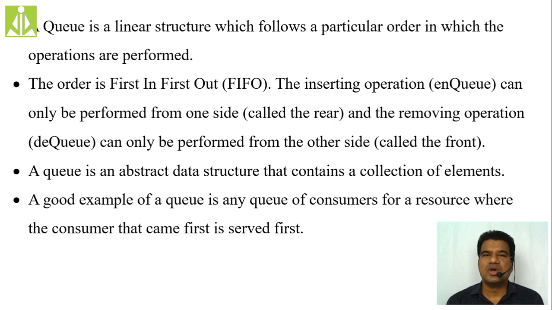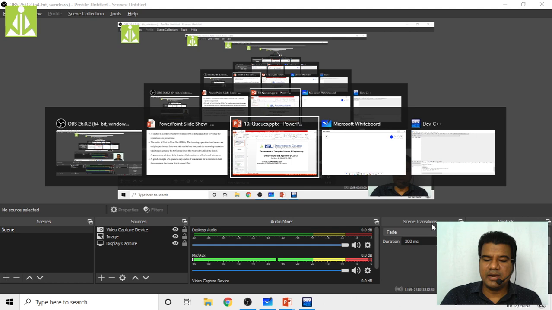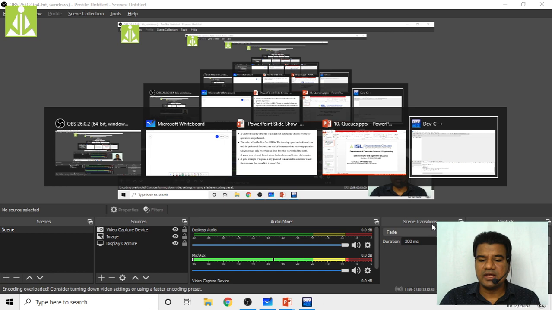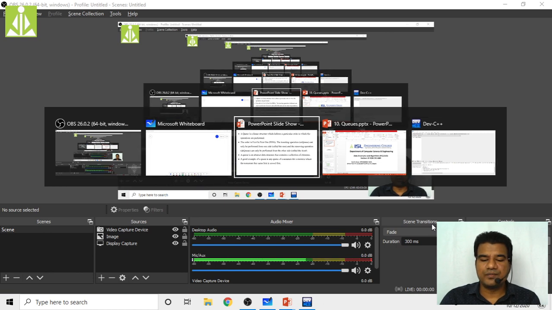But in a queue, all the elements will be inserted and removed in FIFO fashion, first in, first out. Element insertion into the queue, we call it the NQ operation. Element insertion into the queue, we call it the NQ operation, and element deletion from a queue, we call it the DQ operation.